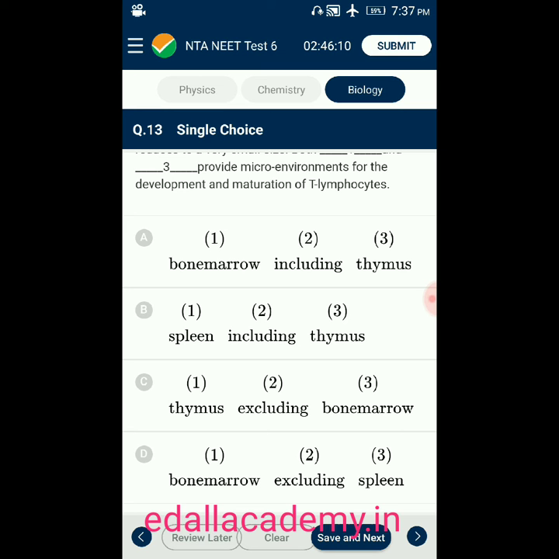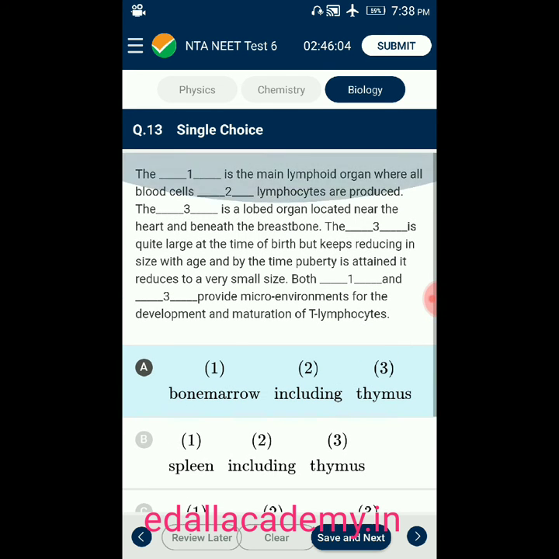The correct matching one is option A. That is, wherever the 1 is given, the bone marrow has to come. Wherever the 2 is given, they are including. Wherever the 3 is given, the thymus has to come. So the suitable option is A.